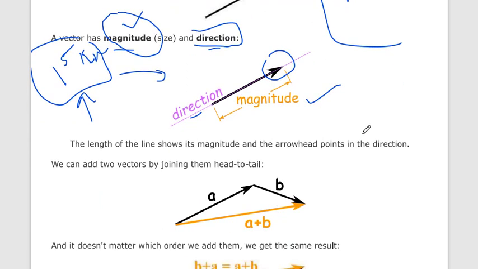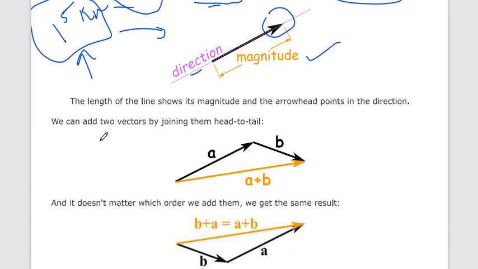Now let's say we have to add two vectors. How do we add? We add two vectors head to tail. One vector's head is joined to the other vector's tail, and this is the addition of these two vectors, a plus b.